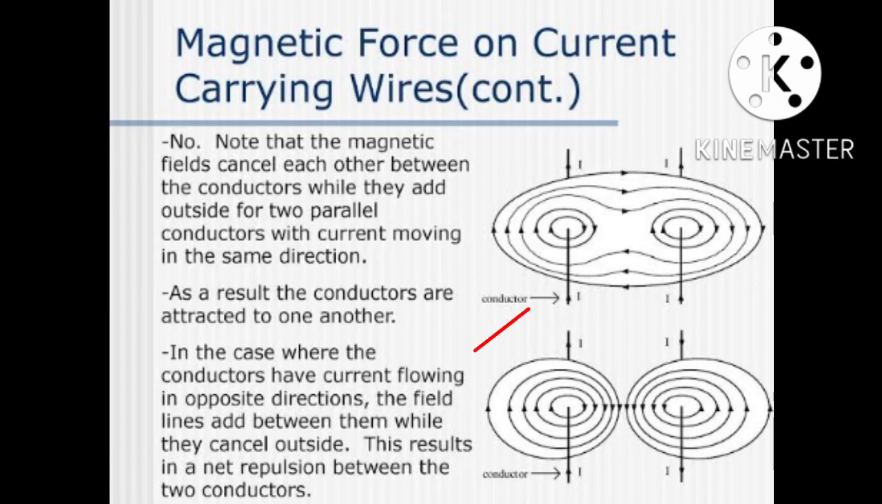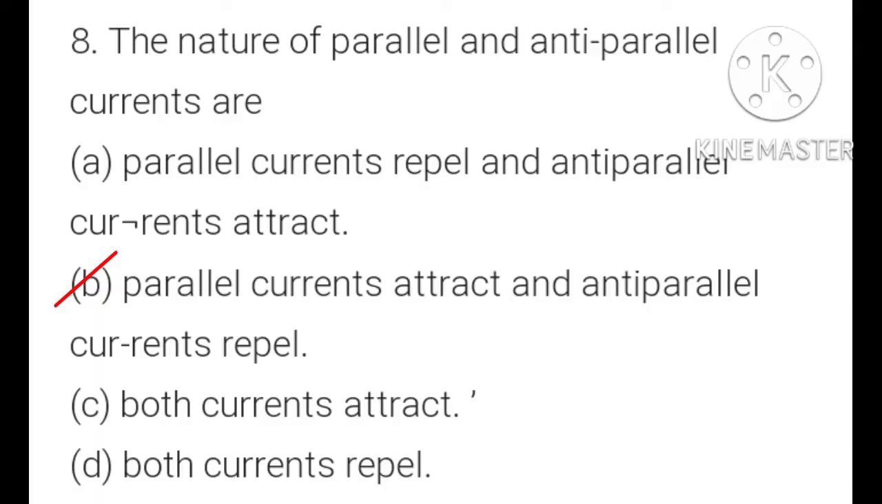And in the next case, where the conductors have current flowing in opposite direction, the field lines add between them while they cancel outside. This results in a net repulsion between the two conductors. When the current is flowing in the same direction, then there is an attraction, and when the current is in opposite direction, then there is a repulsion. So B is the correct option. Parallel currents attract and anti-parallel currents repel.